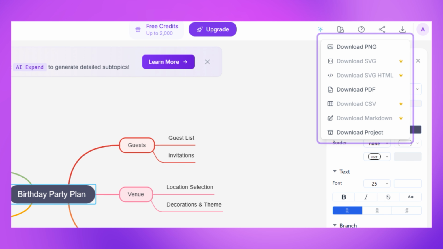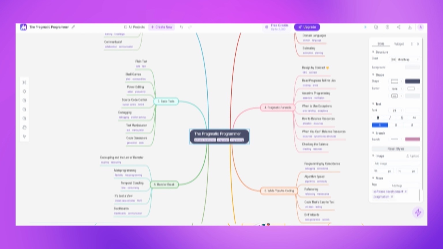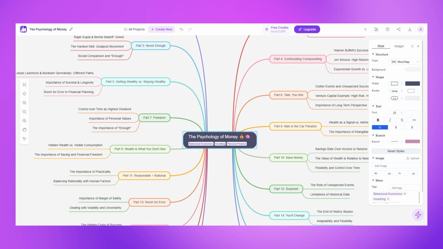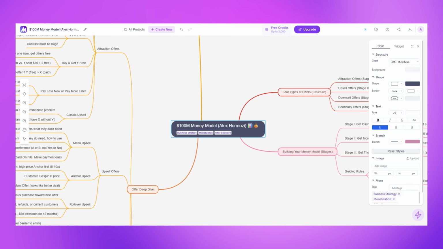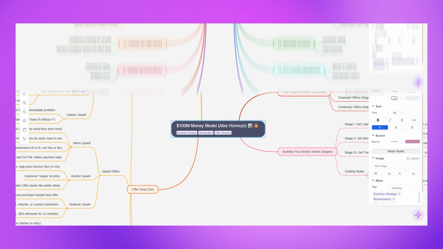Discover the power of MindMap AI. From visualizing ideas to boosting productivity, we make organizing thoughts effortless. Whether summarizing books or brainstorming new concepts, elevate your process today.